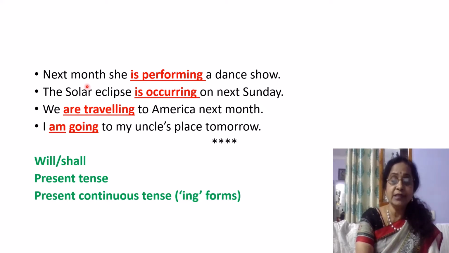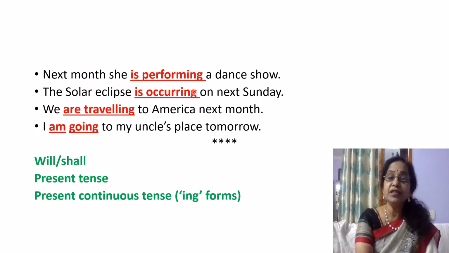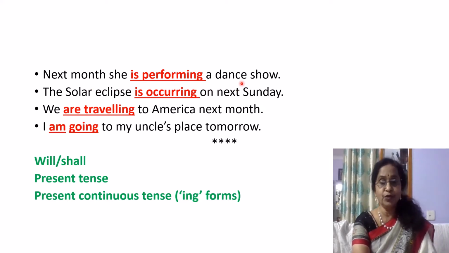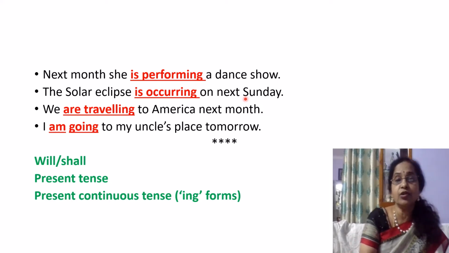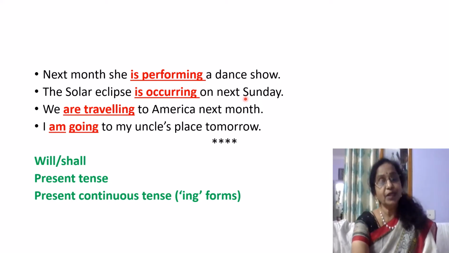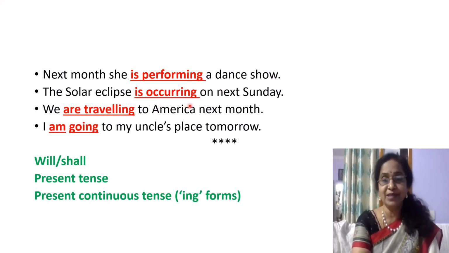And these are some more examples. Next month, she is performing a dance show. So there is no doubt about that. She is performing. Her program is fixed. So you can use present continuous. Is performing. The solar eclipse is occurring next Sunday. It's already, the astrologers have calculated and it's going to take place. So is occurring is present continuous.